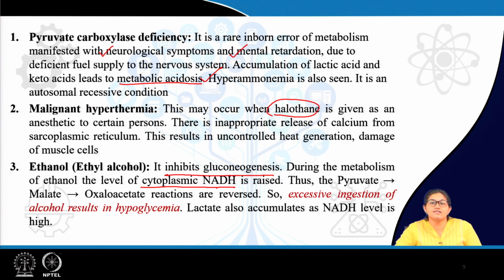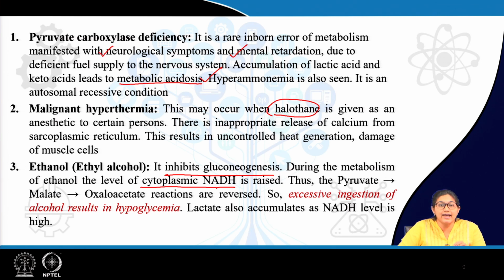Because there is excess amount of NADH present, these neoglucogenetic reactions cannot be done. So, there is accumulation of NADH which causes defect in neoglucogenesis.